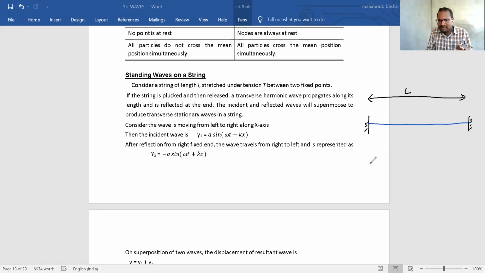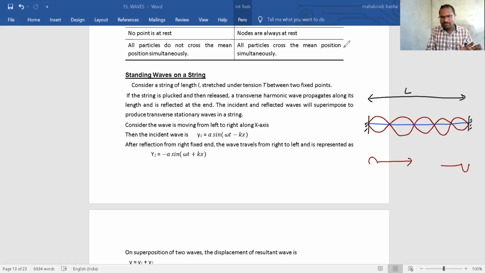That pulse will travel in the forward direction, and from the rigid end it will reflect back. These two waves will superimpose on each other, so that a stationary wave will form, and due to that a number of segments will form like this. This is how stationary waves form.